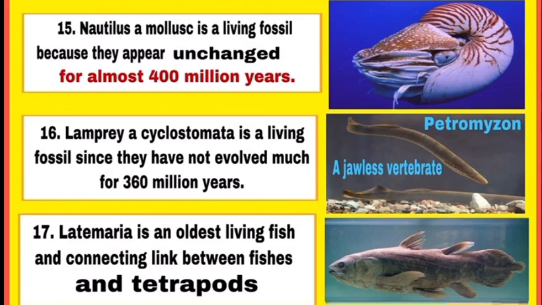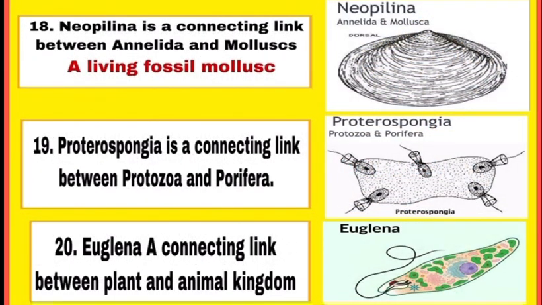What are tetrapods? Tetra means 4 and pods means legs. So these are 4-legged animals. So Latimeria is the connecting link between fishes and tetrapods. Neopilina, it is a connecting link between Annelida and Mollusca.